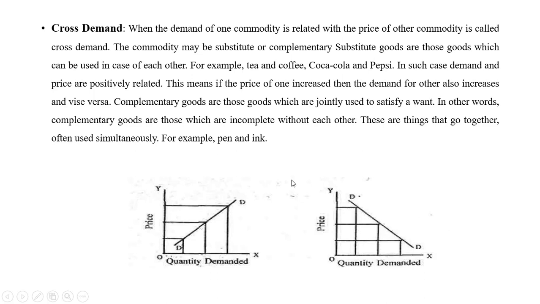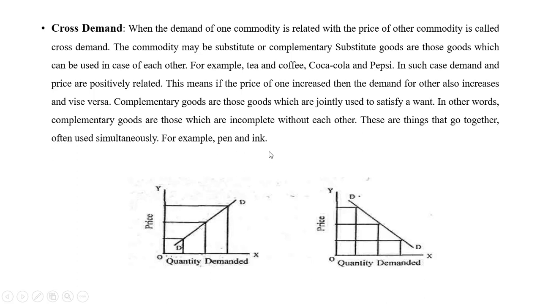Now what is complementary goods? Complementary goods means which are used together, like pen and ink. If you have an ink pen, you need to write with a pen, but if you are not using the ink, then how can you make use of the pen, right? Ink pen, I'm not talking about any other pens, I'm talking about the ink pen. So when you are buying the ink pen, you bought the pen and at the same time you have to buy the ink also, right? Without ink you will not be able to write with the pen. So this is an example of complementary goods.